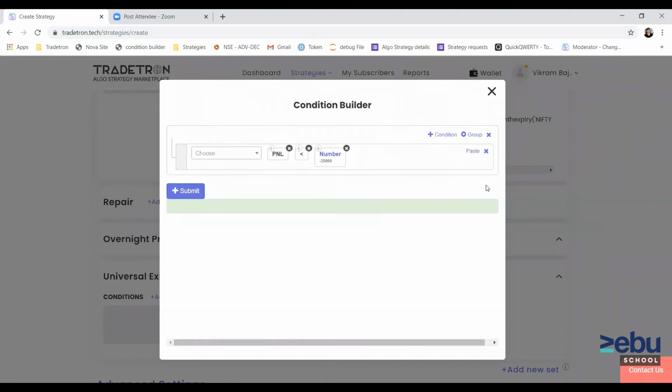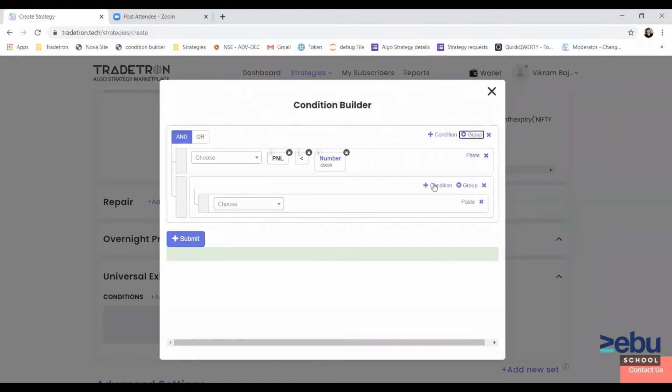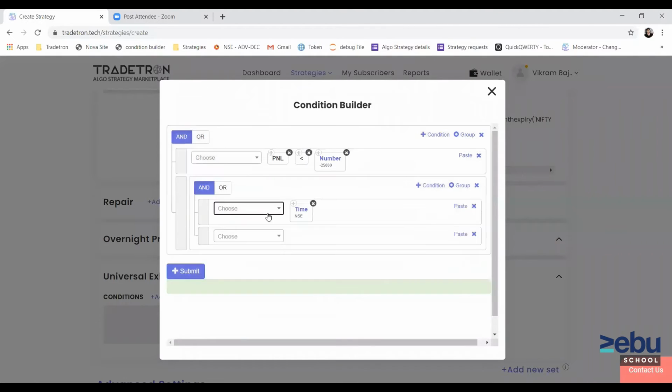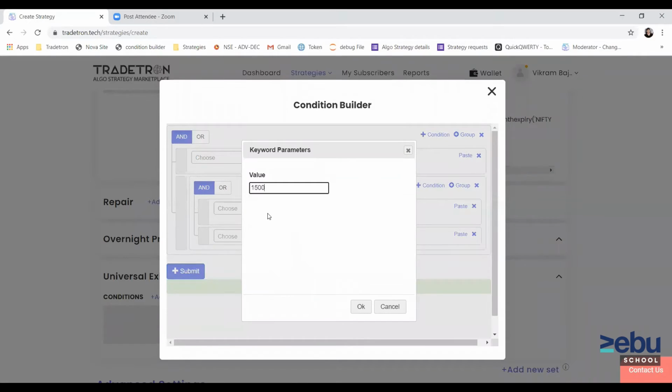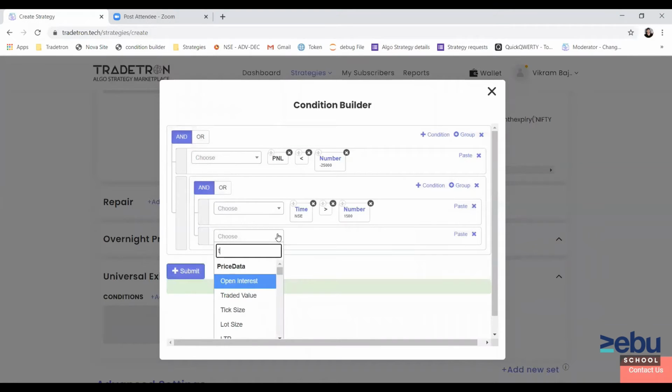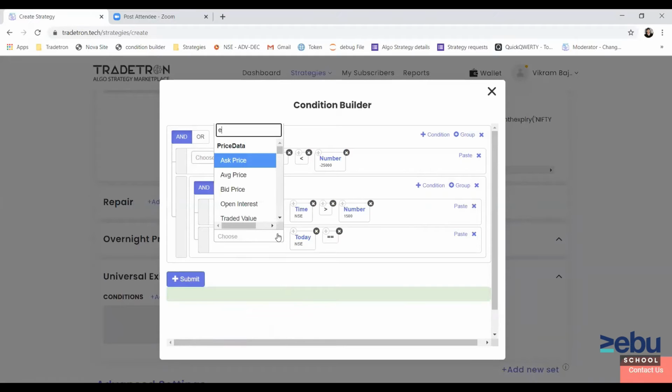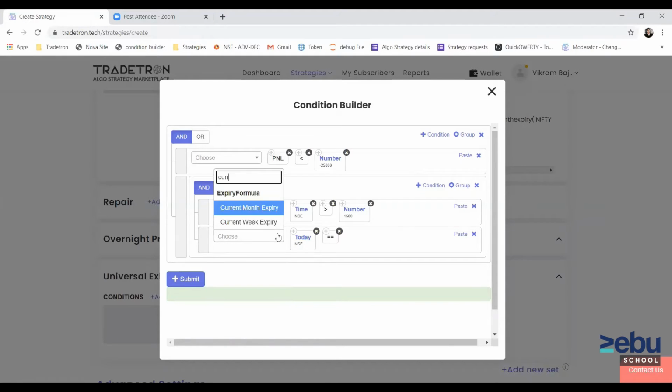And one more thing, if we are trading in monthly expiry options, then on the day of expiry, again, we want the strategy to take a universal exit to close the counter which is running. For that, we will add a group which will have two conditions. On day of expiry, we want to exit at, let's say, 3 p.m. in the evening, and it should be expiry day. So we'll write the condition as today is current month expiry.